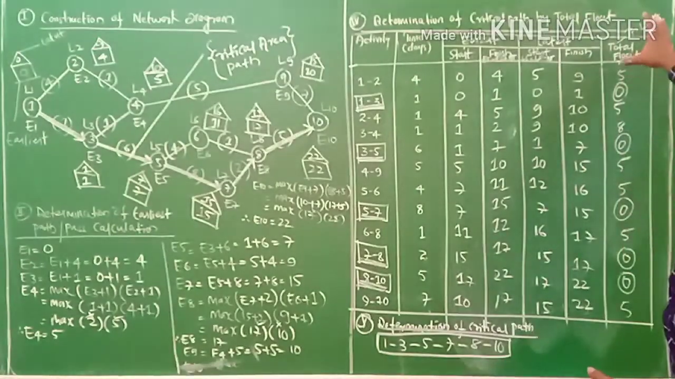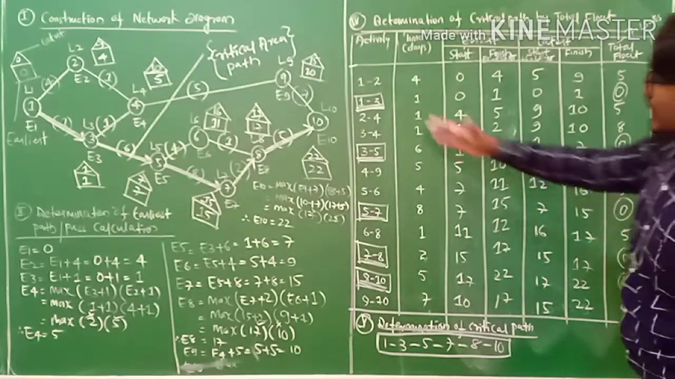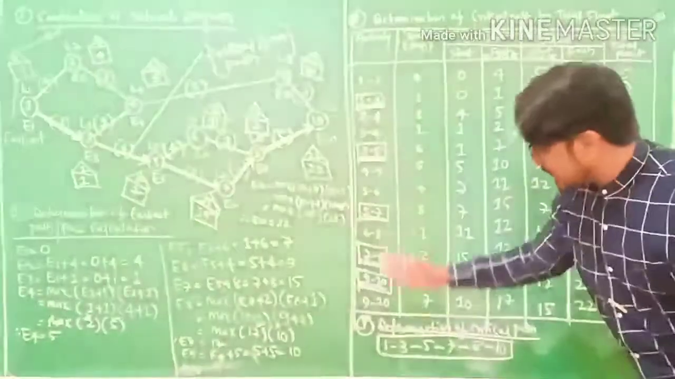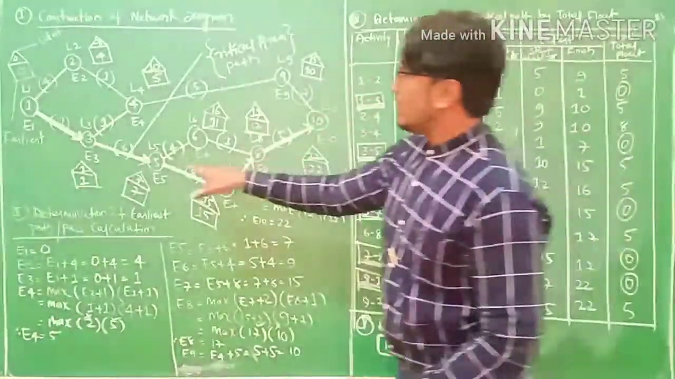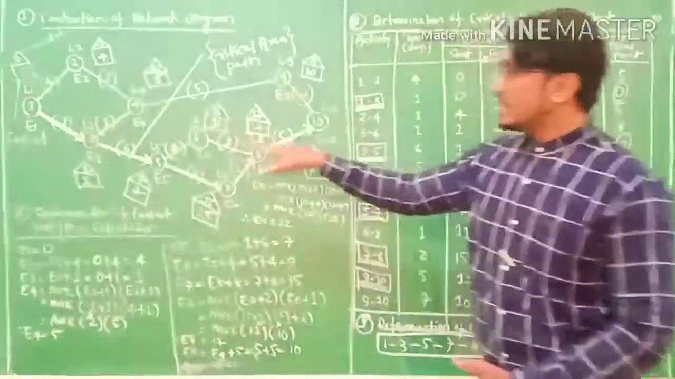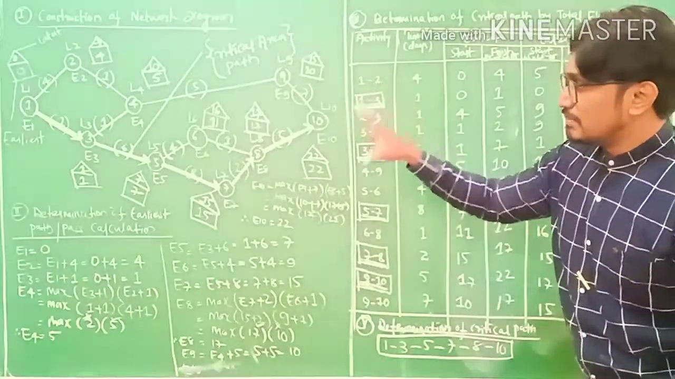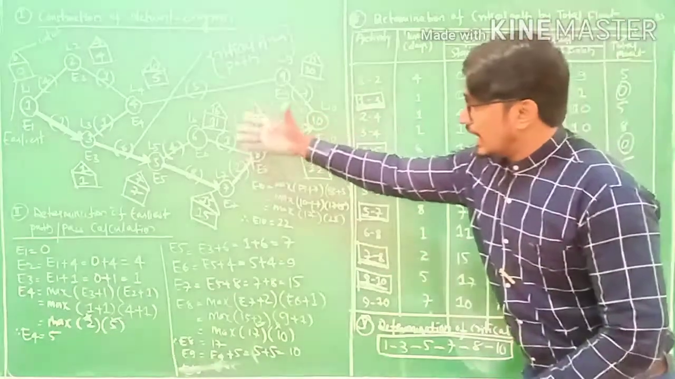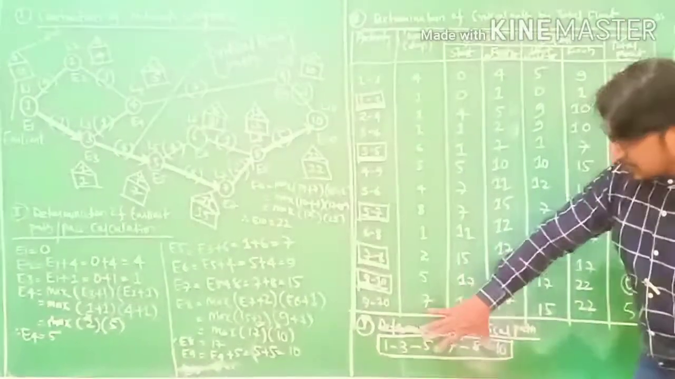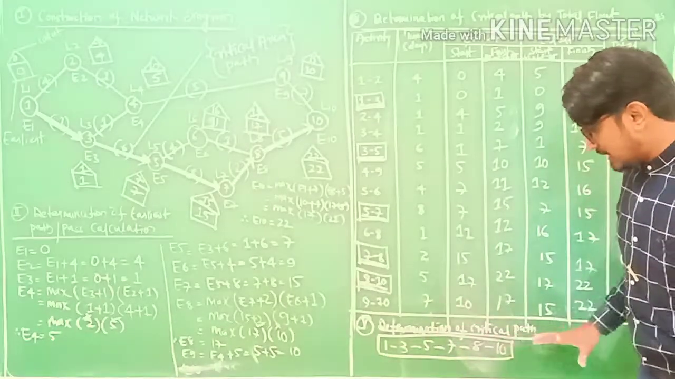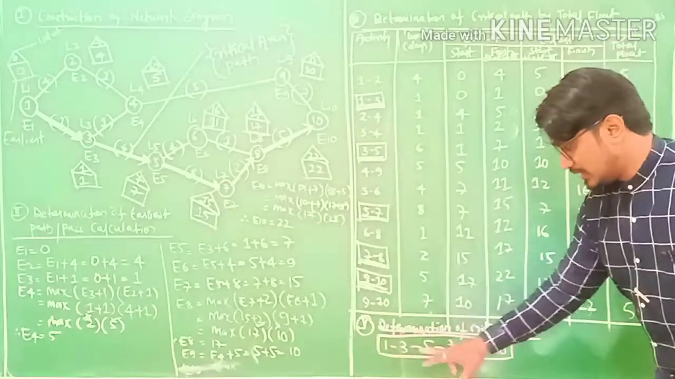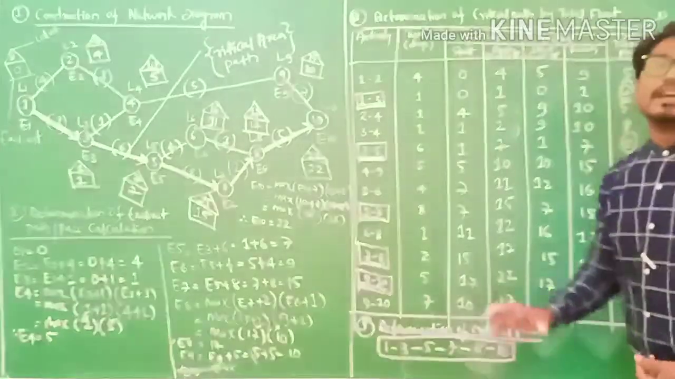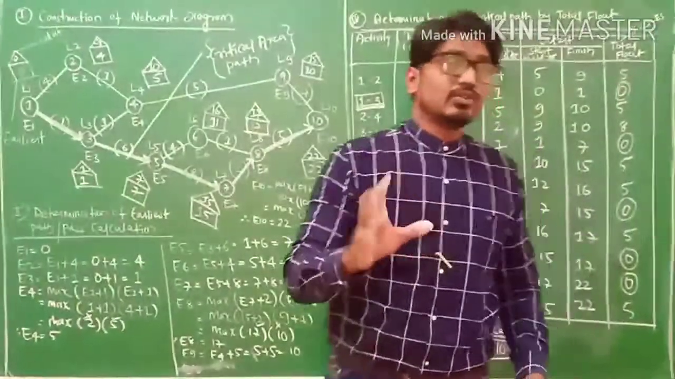Likewise you find out this one, and after getting the total float, you assign the zeros and you find the critical area. The same area you have to show in the diagram, where particular interest should be bestowed, and the same critical area you have to show as the critical path. This is nothing but the critical path 1 to 3, 3 to 5, 5 to 7, 7 to 8, and 8 to 10, my friends.